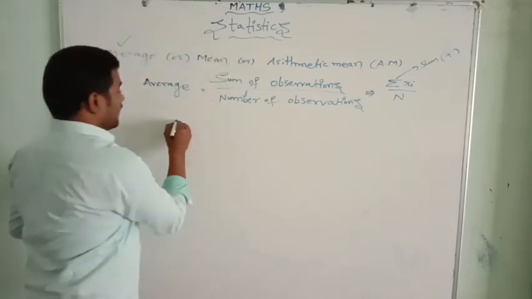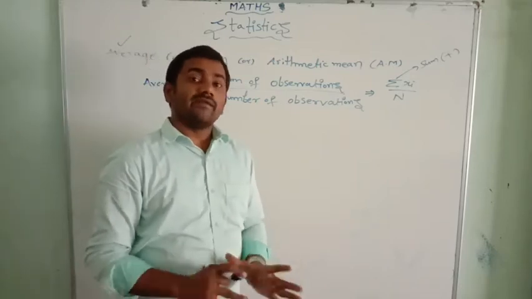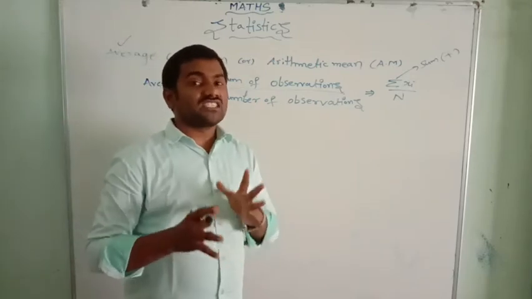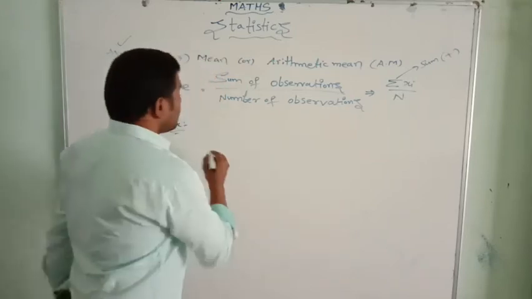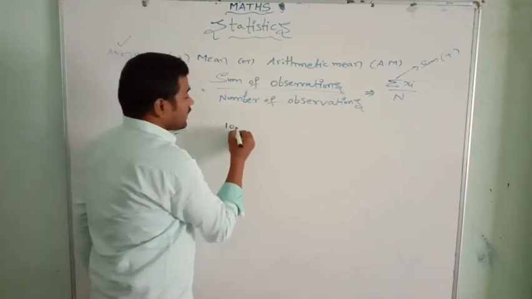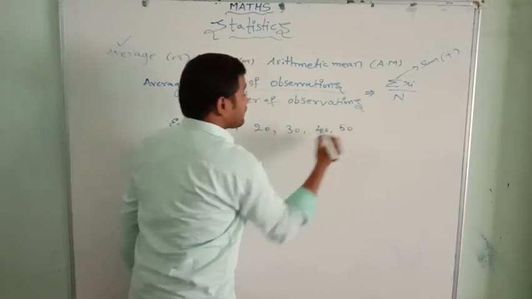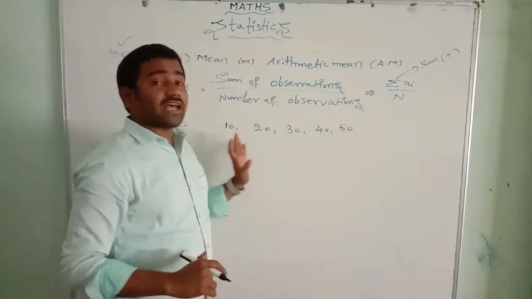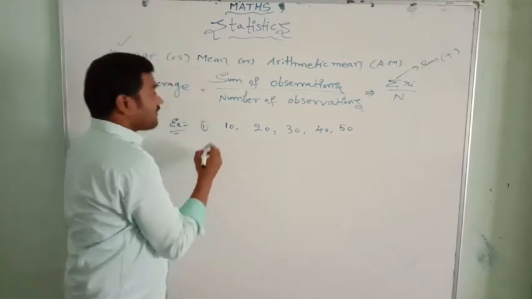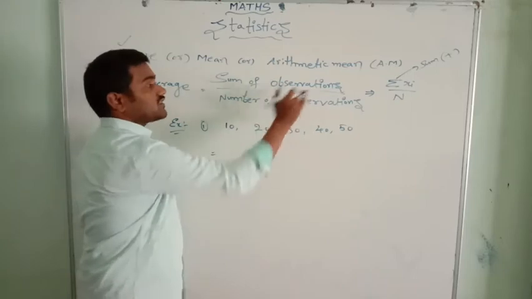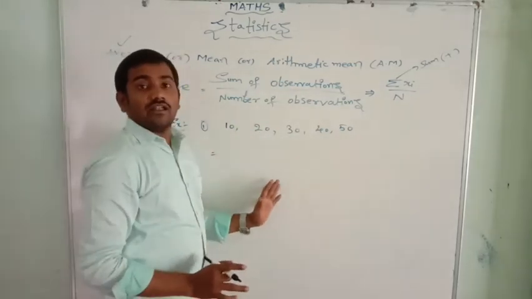For example, let me take one or two examples to understand averages. The remaining examples you can see in my previous videos about averages. Suppose we have 10, 20, 30, 40 and 50. What is the average of these numbers? We already have the average formula: the sum of these observations by the number of observations. So add these observations and divide by the number of observations.